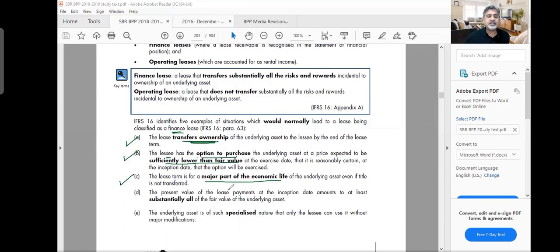Number four, the present value of the future lease payments is equal to the value of the underlying asset. Again, the same condition of finance lease as in IAS 17. Number five, the underlying asset is of such specialized nature that only the lessee can use it without major modifications, which means nobody else can use it. So again, that is an example of finance lease. Literally, these are the same criteria given under IAS 17.